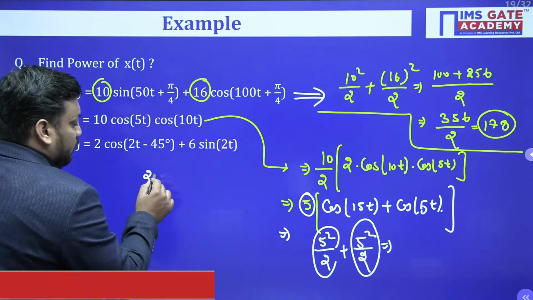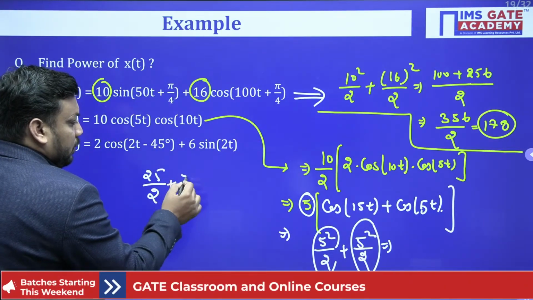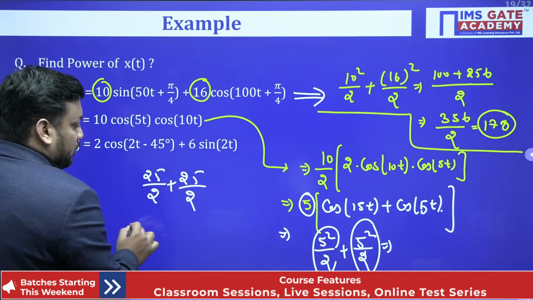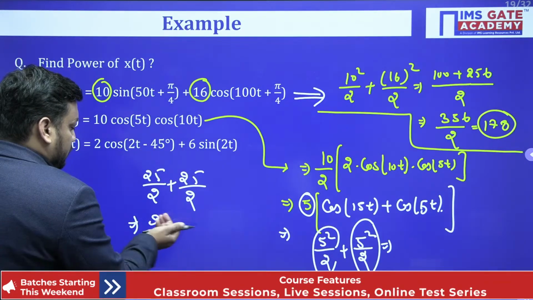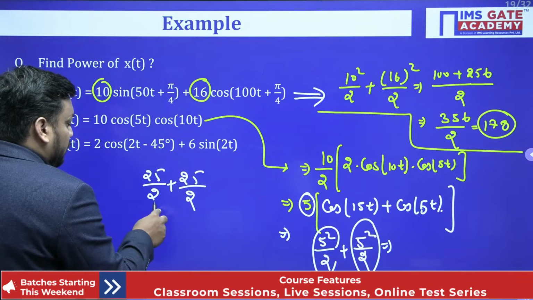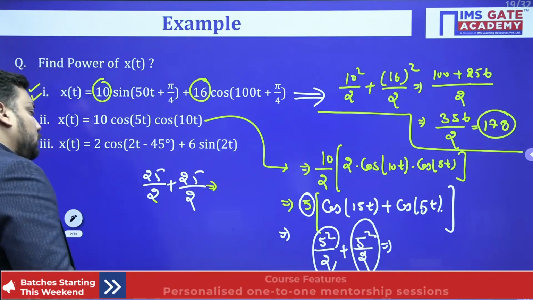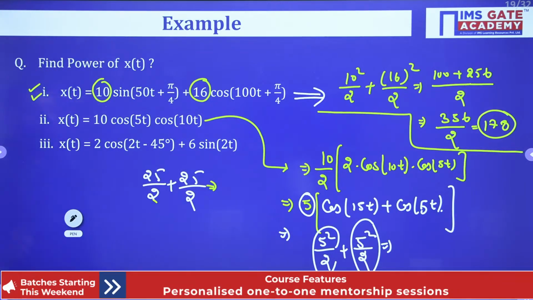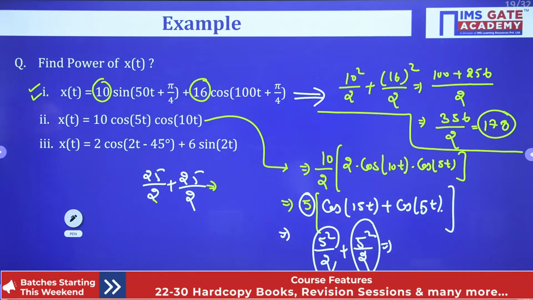Your answer will be 5 whole square 25 upon 2 plus your answer will be again 25 upon 2. So answer will be what, guys? You can say 25 only. Tell me yes or no. 50 upon 2, 25. Is it clear, bachcho? Yes or no? Shall we go for next? Shall we go for next? Bolo yaar, yes or no?